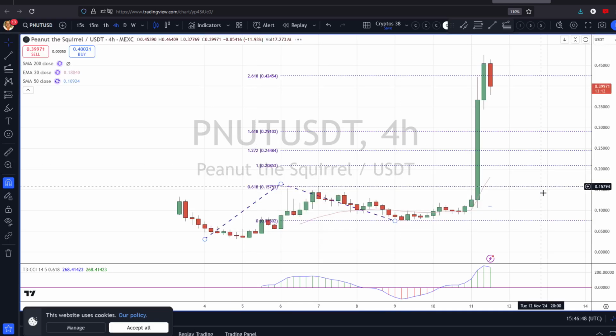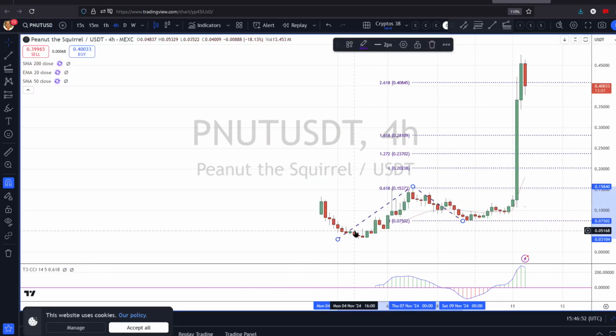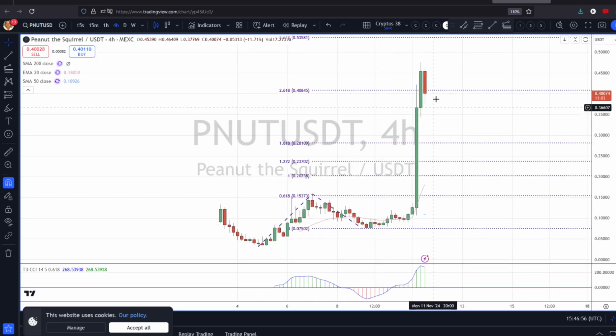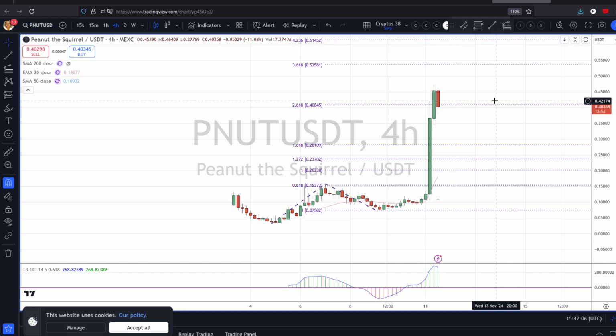So here we are. I'm just going to go down to the 4 hour here and make sure I've marked it correctly. So we have paused at this 61.8 level, and I think it's likely we're going to do a wave 4 then. So this will be 1, 2, 3. We'll do a wave 4 and we'll likely continue higher. So we'll talk about the target for that next.